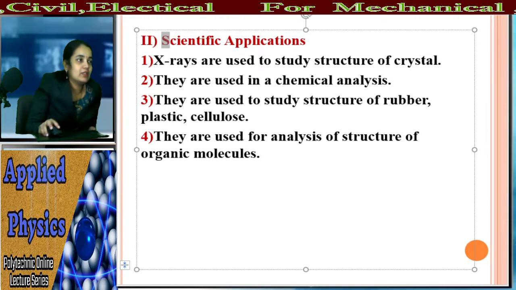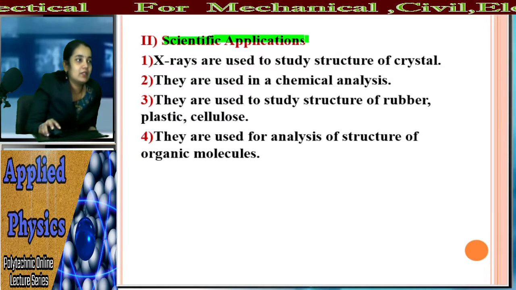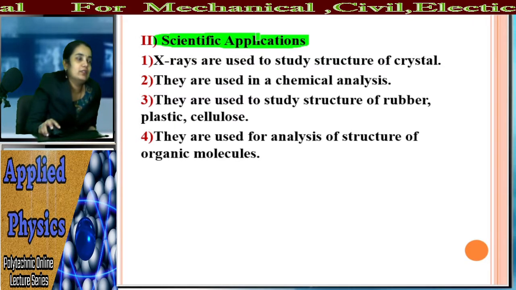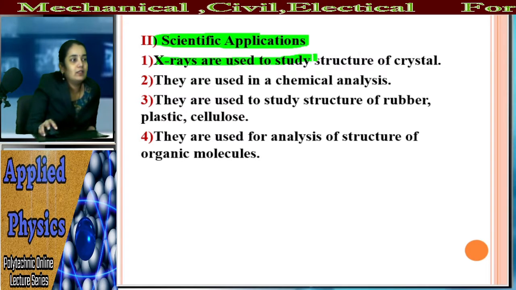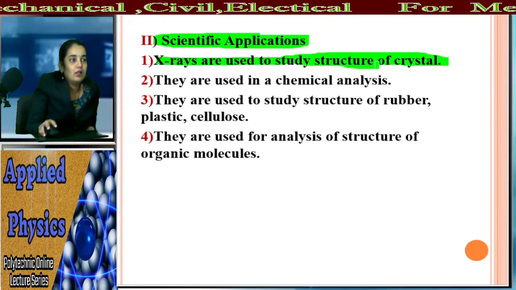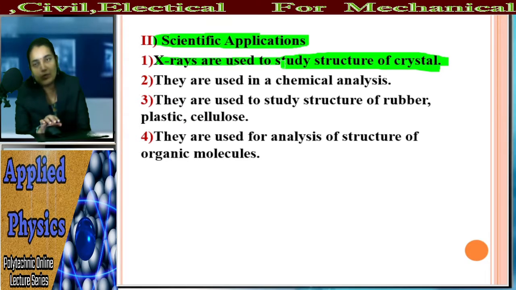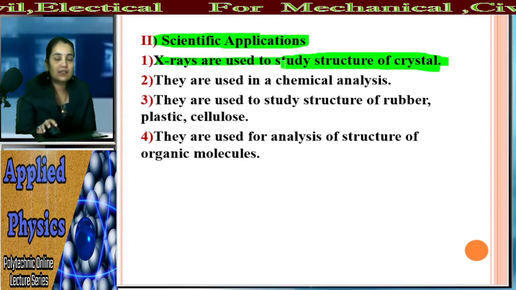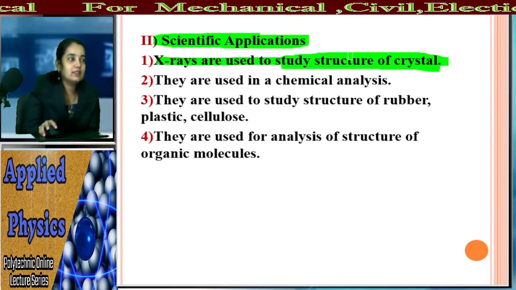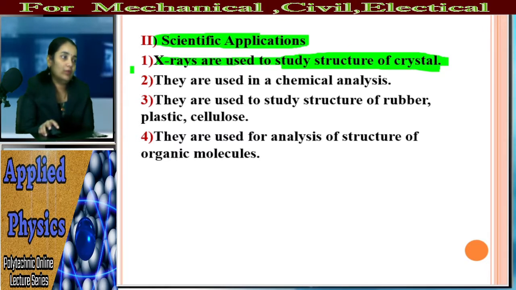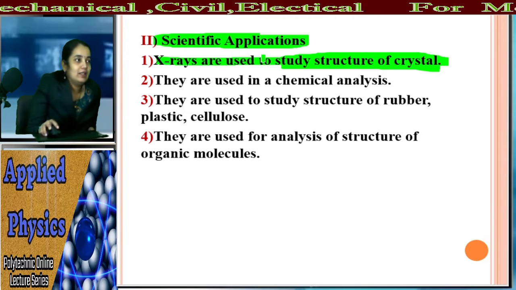These applications are used as scientific applications. What are the scientific applications of X-ray? So we see one by one. What is first? X-rays are used to study the structure of crystals. क्रिस्टलचं स्ट्रक्चर जे आहे, म्हणजे आता आपण बघितलं की एखादा डायमंड आहे, डायमंडचं मग त्याचा शेप कसा आहे, त्याचं क्रिस्टलचं नेचर कसं आहे, that structure of that crystal can be studied by using the X-ray. So this is the first application in the scientific field.